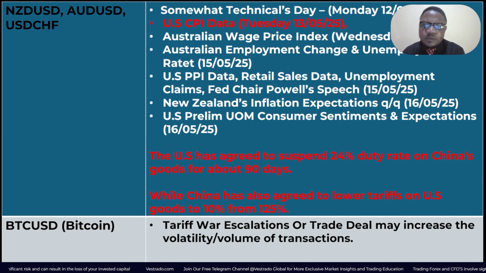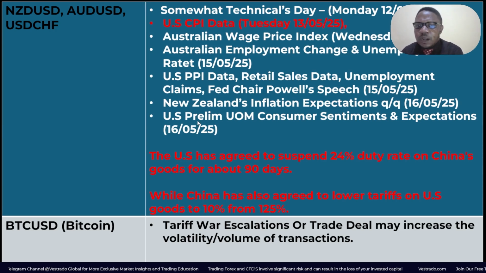Fed Chair Powell is due to speak at an event on Thursday. Expect some nice volatility, because this might influence the markets in different ways depending on the data released. And then we have the New Zealand inflation expectations, which might affect the NZD USD, to be released on Friday. And finally, the US preliminary UM consumer sentiment and expectations.